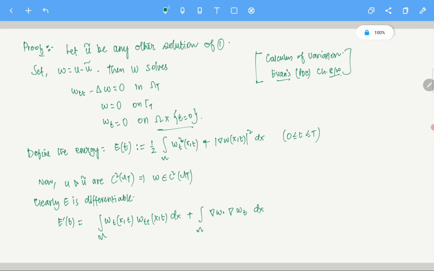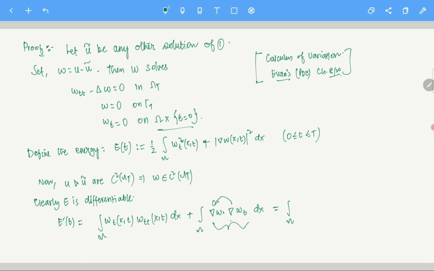Again, I am just writing this directly. If you are not convinced, do it yourself. I urge you to check it. It is not very difficult, but it will make it more precise, and you will understand what is going on. Integral over omega, if you make a change of variable, I can push the derivative here.